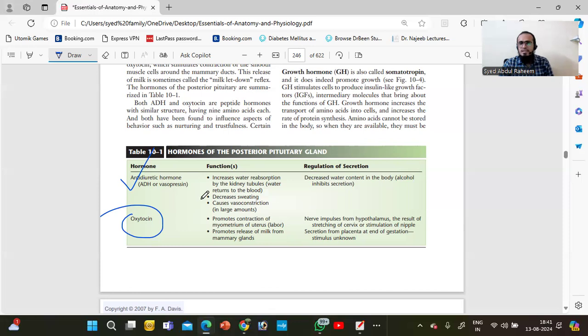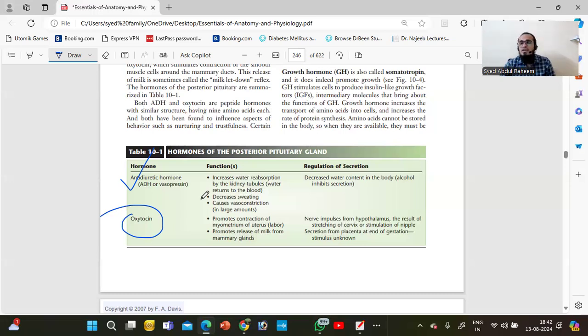That is the first thing. Second, it also decreases sweating. Third, it causes vasoconstriction to constrict the vessels, arteries or any others. This hormone is activated whenever the body has any type of fluid deficiency or dehydration, which causes release of antidiuretic hormone.